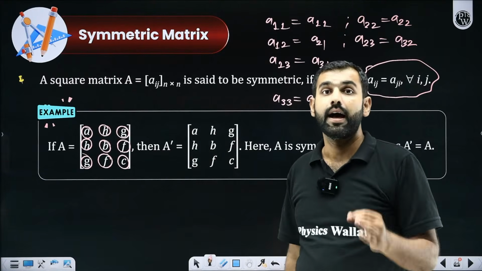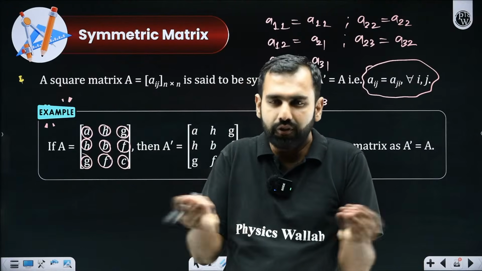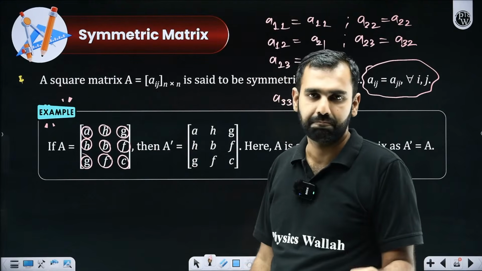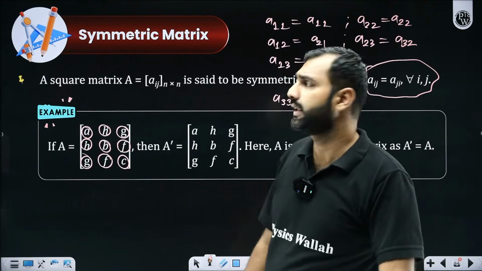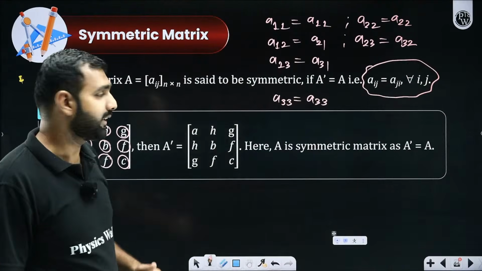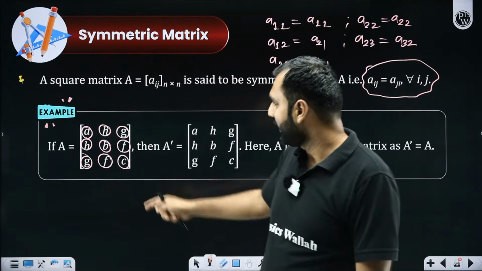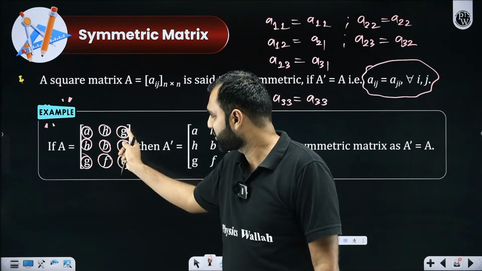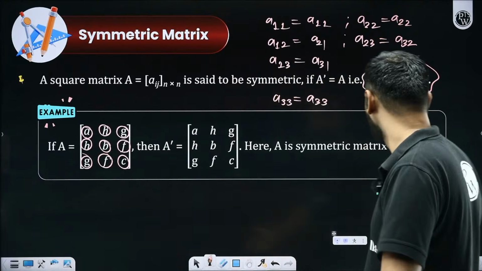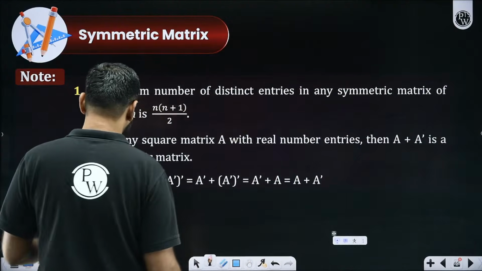Have you all understood? When do we call a matrix symmetric? First of all, it should be square. Now, three different definitions are there. First one, the matrix and its transpose should be same. Done. If not this, then you can apply this: Aij and Aji should be same. Or otherwise, as somebody said, upper triangle and lower triangle. Remove that diagonal, and then if you find symmetry, HH, GG, FF, then it is said to be a symmetric matrix. Everybody got this? Now, if you have gotten this clearly, then the next statement here is something really important.